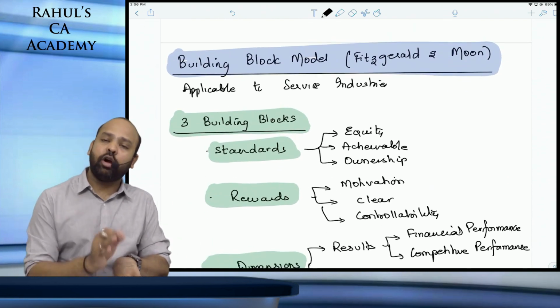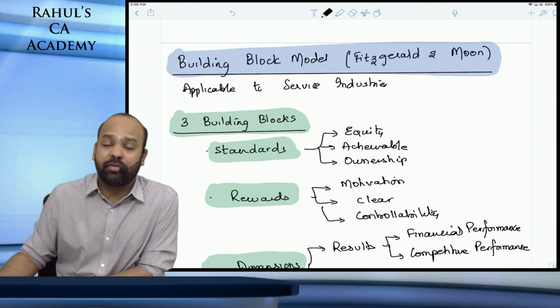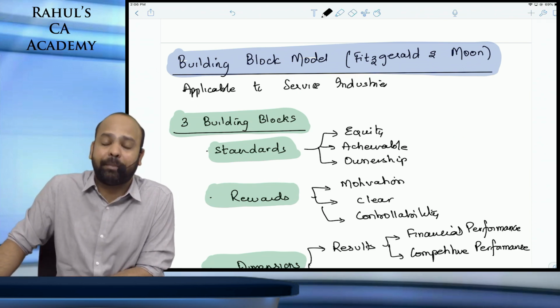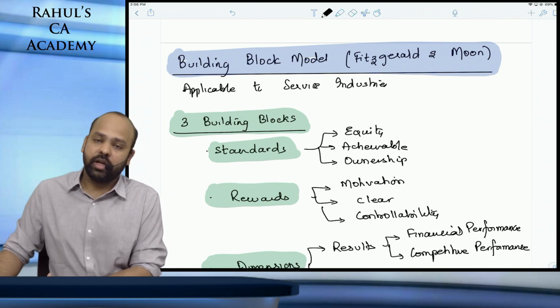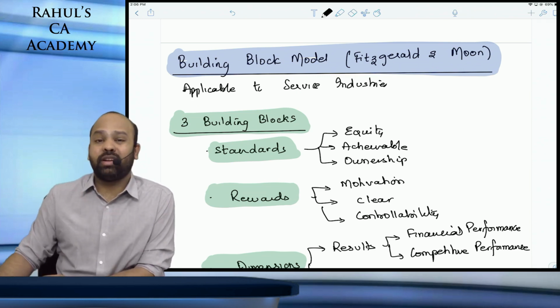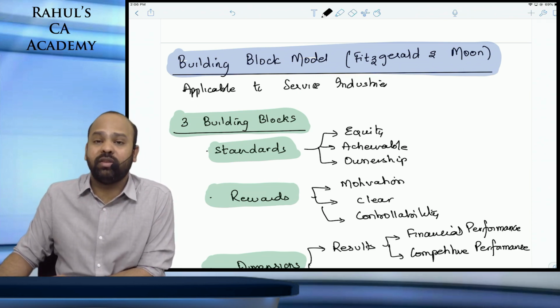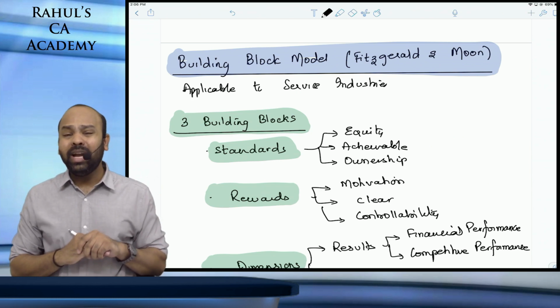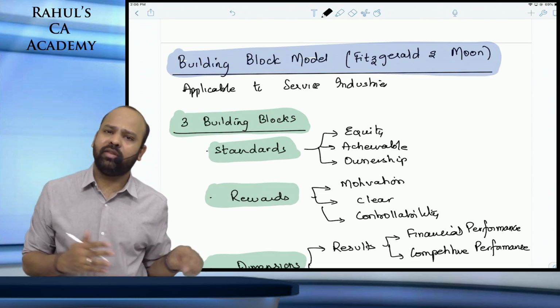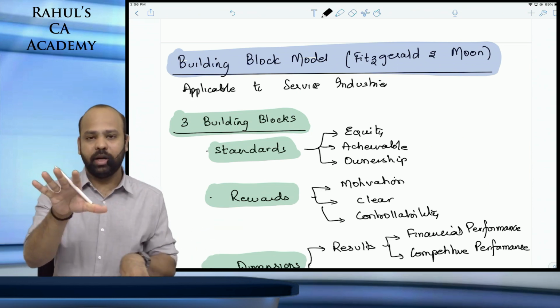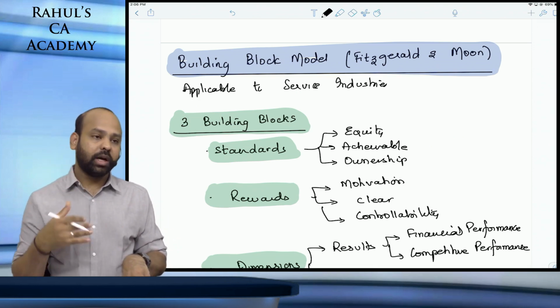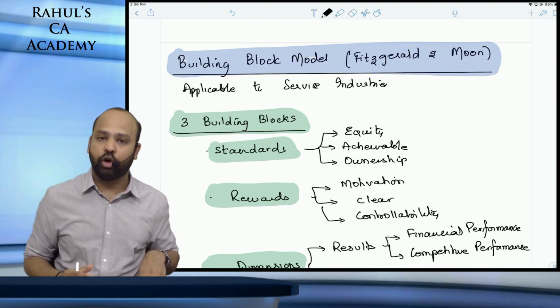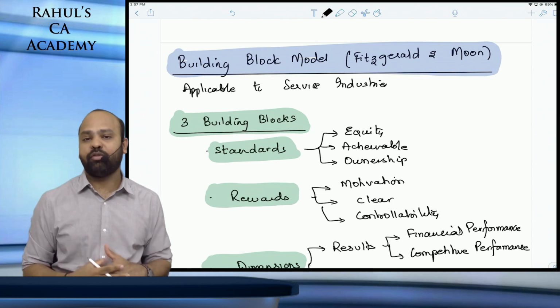Now the building block model, guys, is a performance measure that is primarily applicable to the service industry. There's a classic example of a restaurant in relation to which they've asked a building block model case study. So do not forget to go through that case study. There are many variants of building block models, but what is covered in our syllabus, beta, is that you have three building blocks on which the entire performance measure is based.